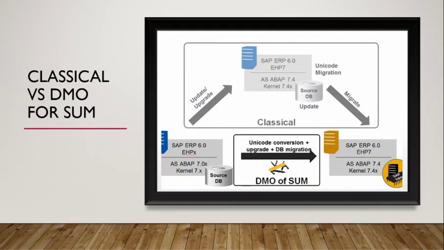This diagram defines the classical migration versus DMO. You can say the first and most used approach for technical migration is classical migration, which is heterogeneous system copy using classical migration tools such as SWPM, R3load, migration monitor, etc. There are three major steps with classical migration to SAP S4 HANA.